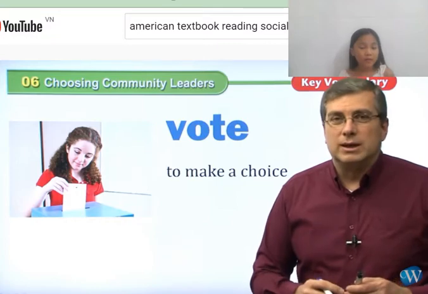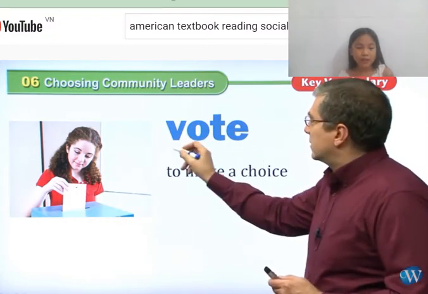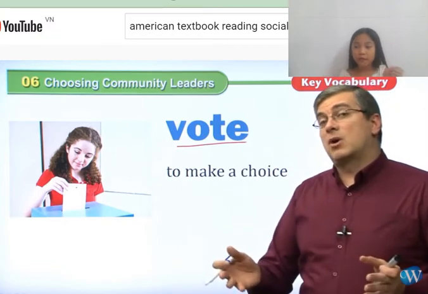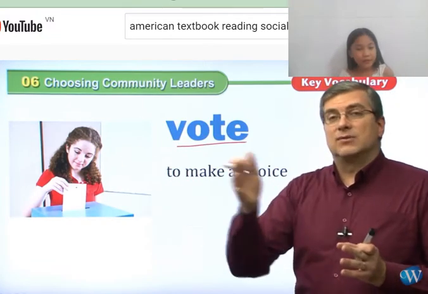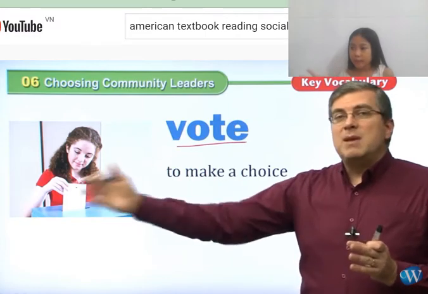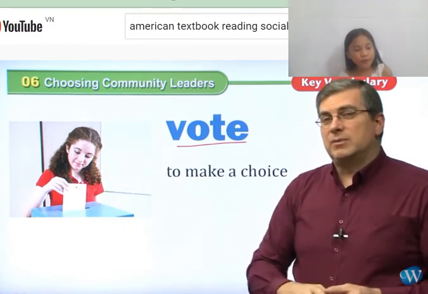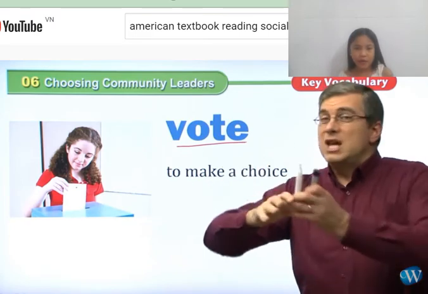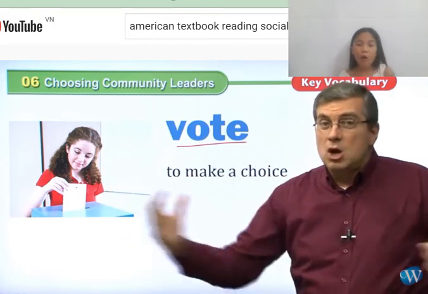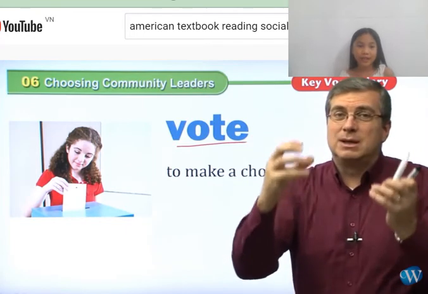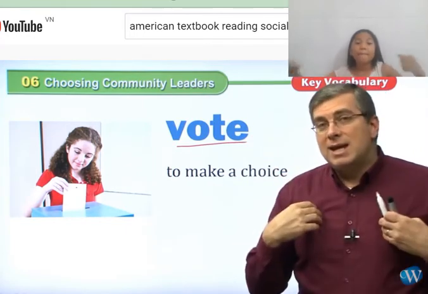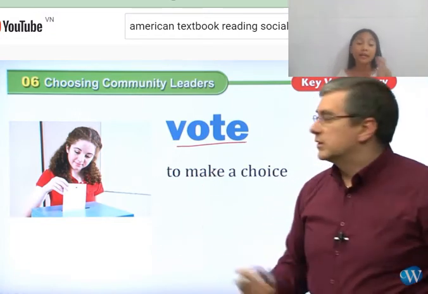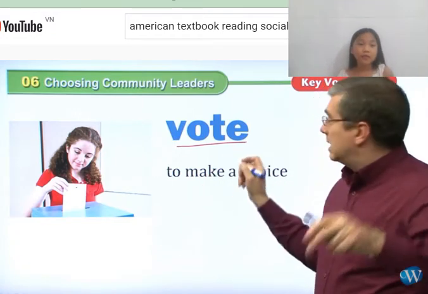We would vote. Vote means to make a choice. So we vote for leaders. We vote for people to be leaders or not to be leaders anymore. We vote for our people to be leaders. We vote for these people if they're still leaders or they're now not leaders anymore. We have many people who are voting together to make a choice, and they combine them together to choose